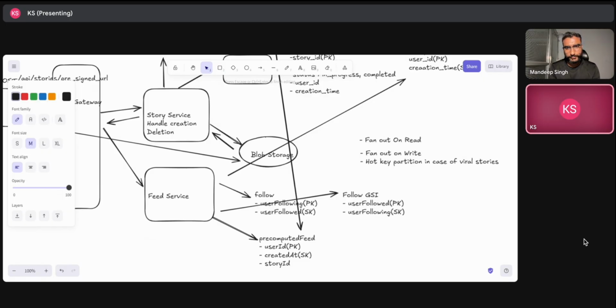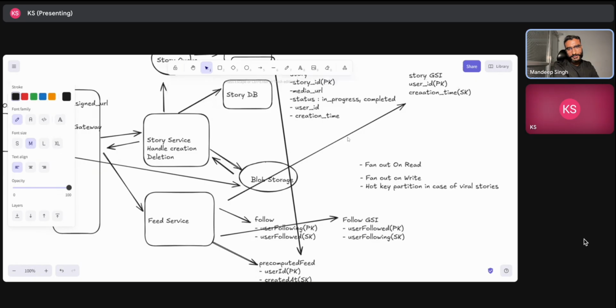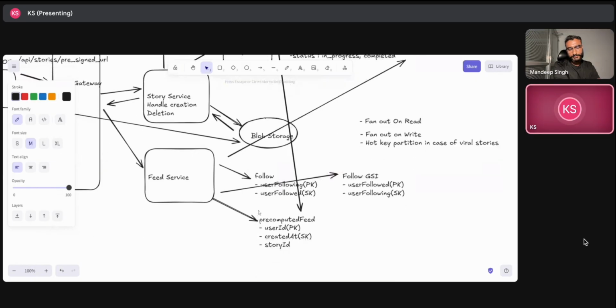So in that case, what we can do is use a distributed cache. That can lie in the read path between the feed and the post table. By the way, where are we storing this pre-computed feed? Is it some cache, or is it also stored in this DynamoDB? It's in DynamoDB only. Yeah, that is also a table that should be there.